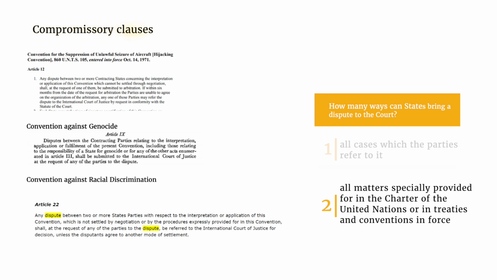The court's scope of jurisdiction is limited to disputes arising from that specific convention only. So, for example, if a state wants to use Article 9 of the Convention Against Genocide to bring a case before the ICJ, it cannot ask the court to decide on disputes relating to trade or law of the sea, for example.